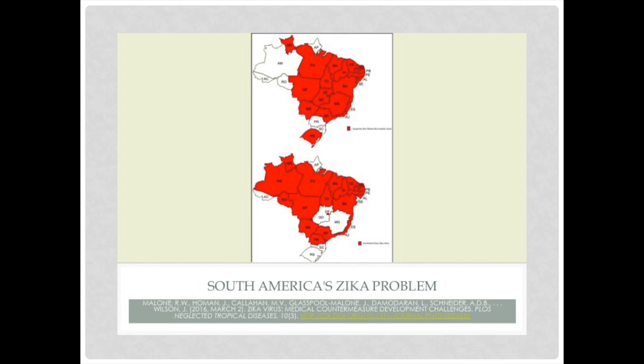This figure represents a map of the states in Brazil. The top half of the figure represents the states in Brazil investigating microcephaly cases for association with Zika virus infection. The bottom portion represents the states in Brazil with confirmed circulation of the Zika virus. The red region you can clearly see in both parts takes up the vast majority of Brazil, and you can see how big of a health problem it provides for Brazil.